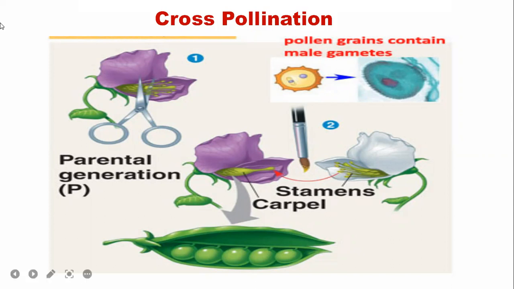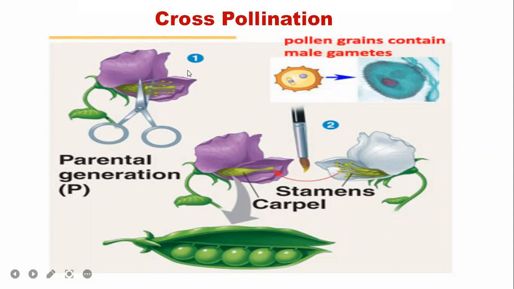Emasculation means cutting and removal of the anther. Bagging means that after the anther is removed, the flower is covered to prevent entry of unwanted pollen grains.